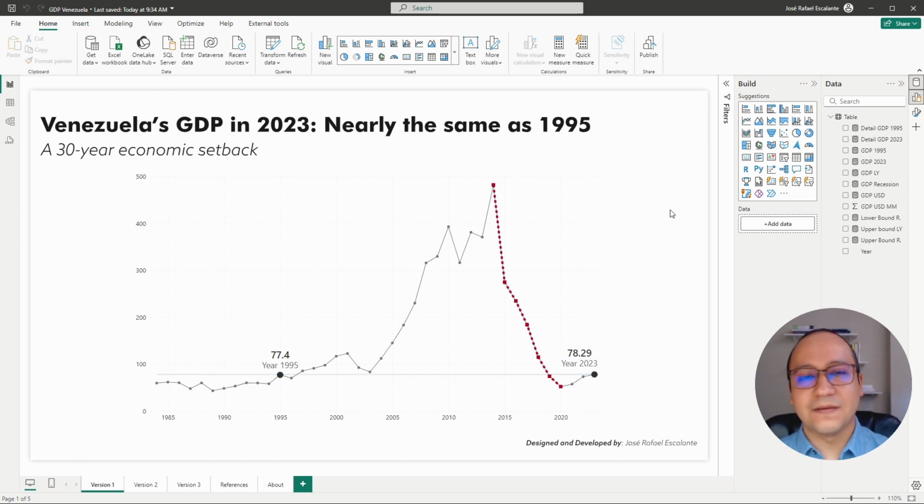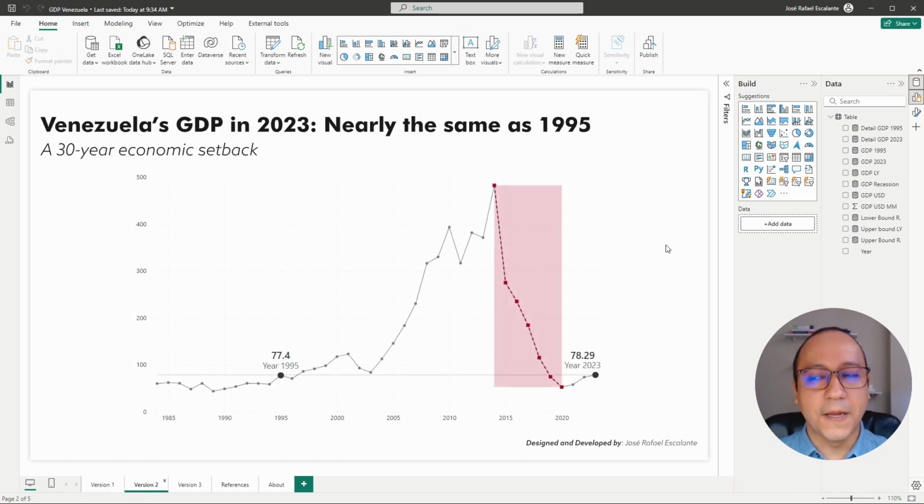But I want another version, and in this version is to highlight this era, these years, okay? Some kind of shaded area, some kind of rectangle. So in the version number 2, we have it, okay? And the version number 3 is the same, but in a different color, okay? All black and white, okay?